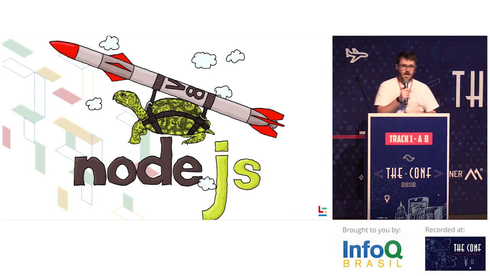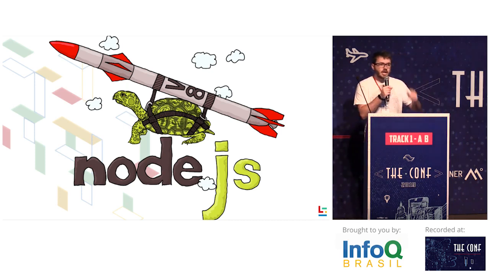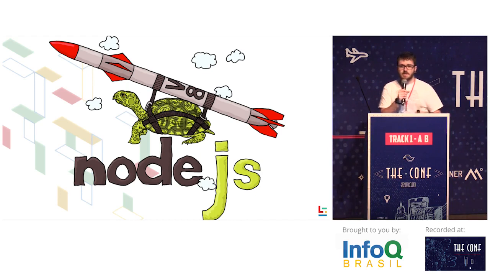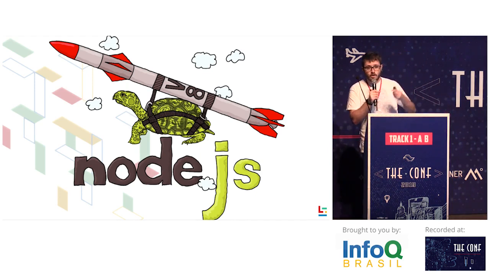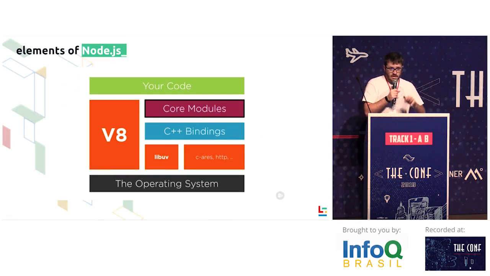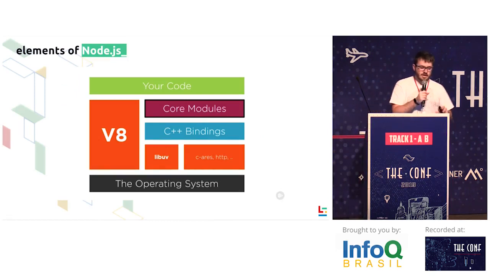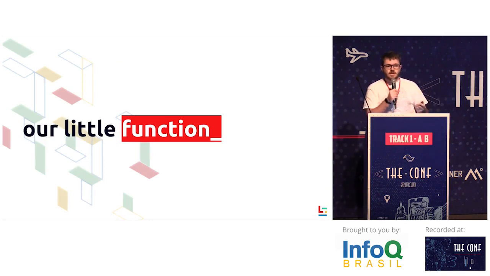In Ryan Dahl's words, Node.js is actually a set of C++ libraries on top of V8 that provides JS functionality to work on the backend. It looks like this. You have your code, you have V8, you have some core modules, you have some C++ bindings, libuv, and some dependencies. Node.js depends on c-ares, HTTP, OpenSSL. These are some of the C dependencies that Node.js relies on. And then you have the operating system, which converts this to machine code.